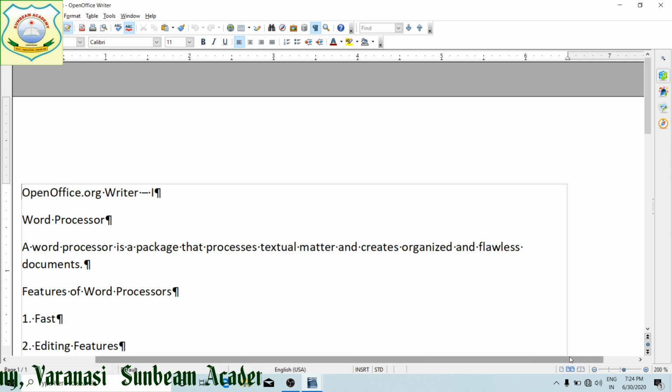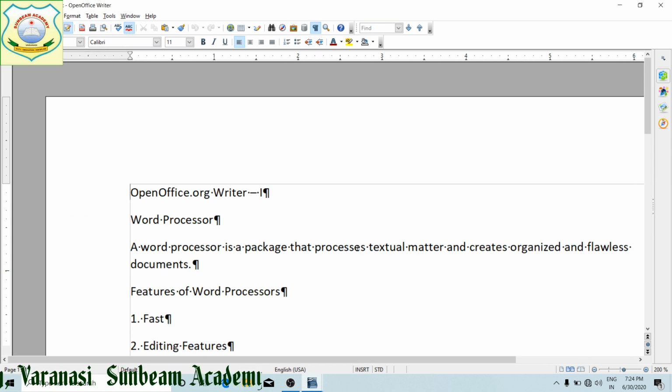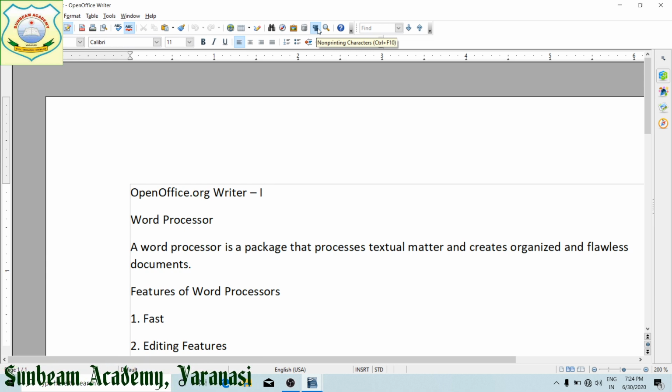Now students, if we are going to take the printout, these characters are not going to be printed on your page. If I click again, they will be hidden. We are not able to see the non-printing characters. Next, how are we going to save a document?